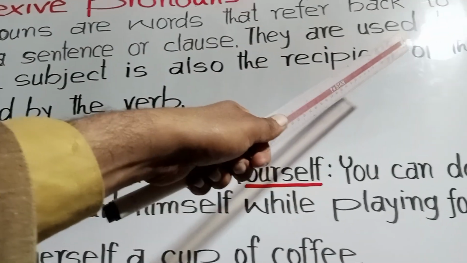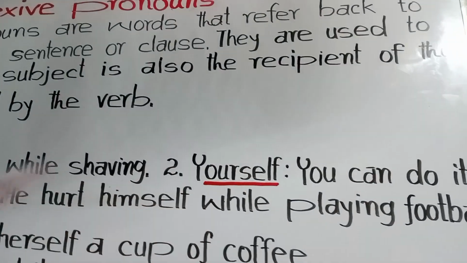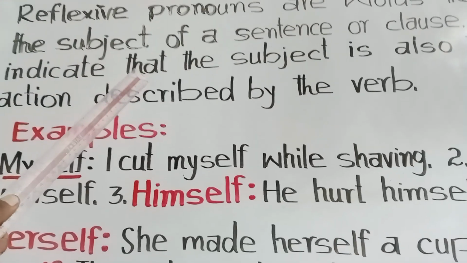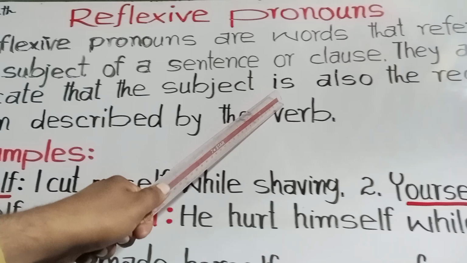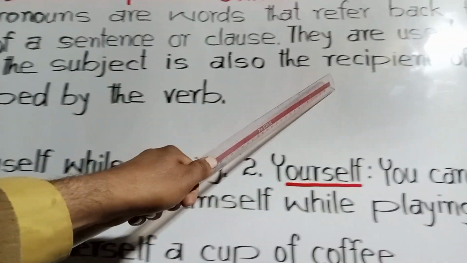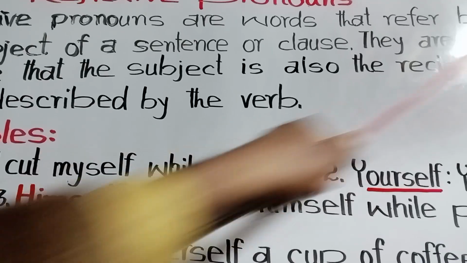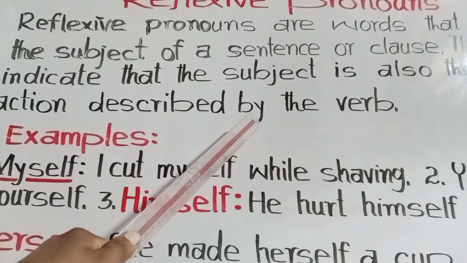They are used to indicate that the subject is also the recipient of the action described by the verb.